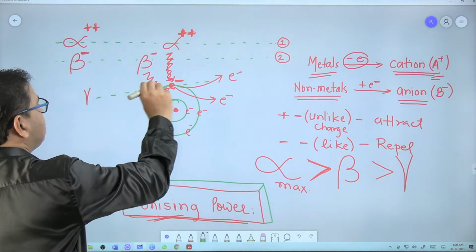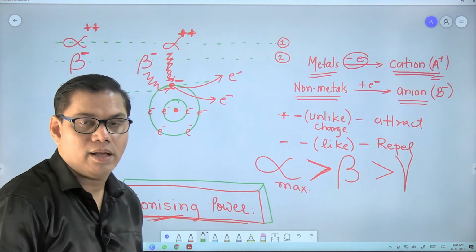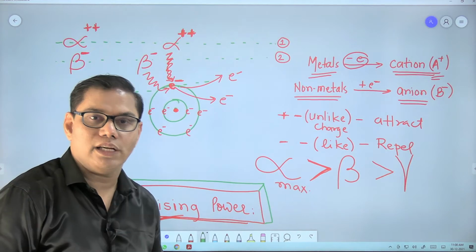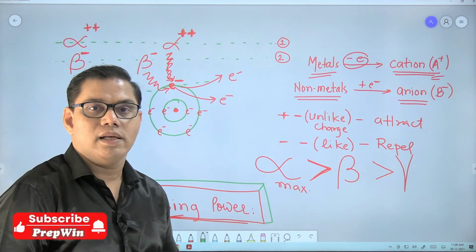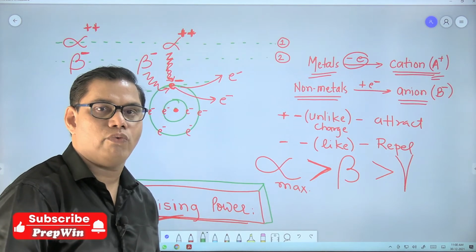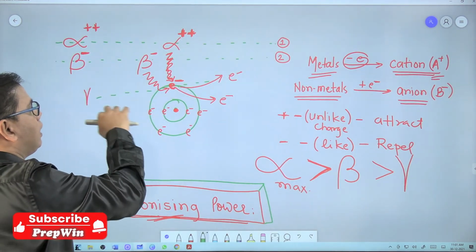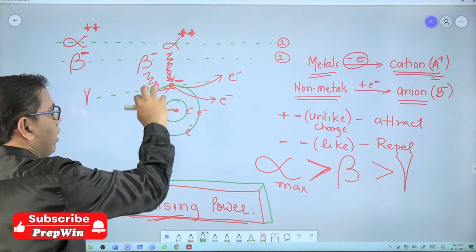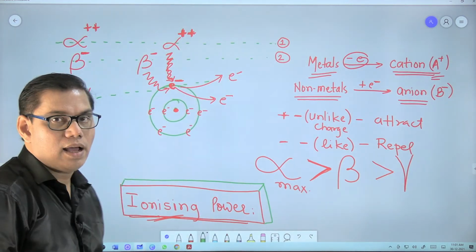So when it hits this electron with a high speed, the speed of the gamma particle being equivalent to the speed of light, that is 3 into 10 raised to 8 meters per second in vacuum, the electron is knocked out and this atom becomes an ion.